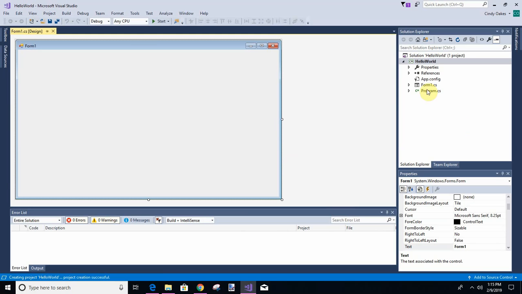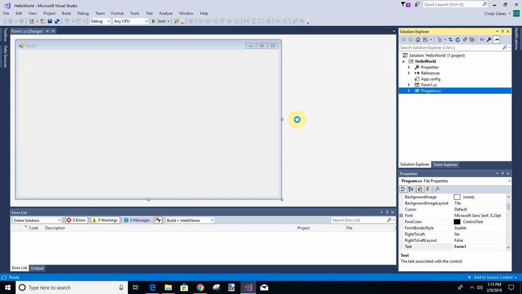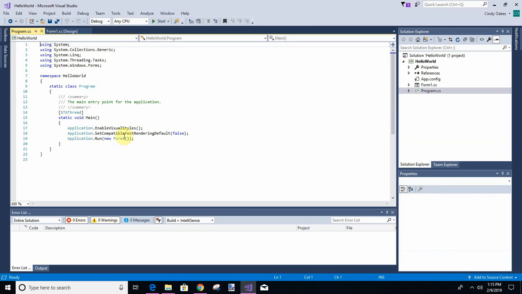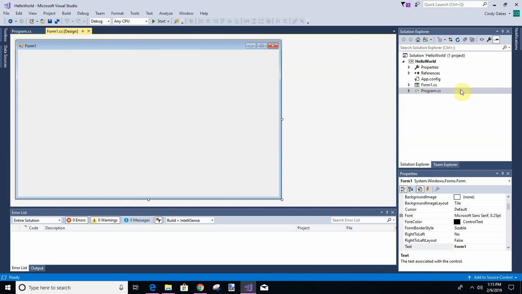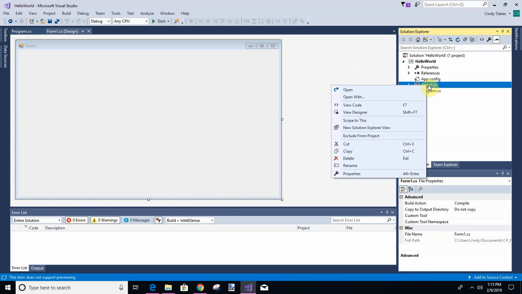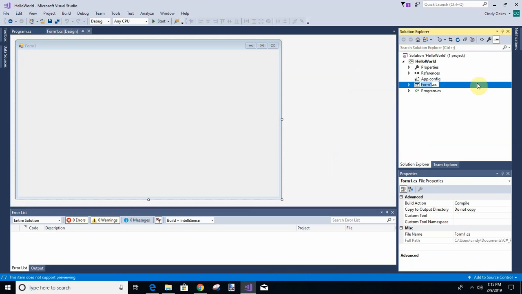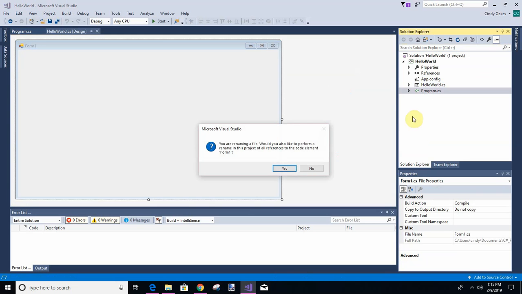Okay, the first thing I'm going to do is show you this program.cs. Whenever you start a brand new project, it'll have a program.cs, and it has the name of the program. Right now it's Form 1. But if we were to change this from Form 1 to something else, like Hello World, it would change the name.